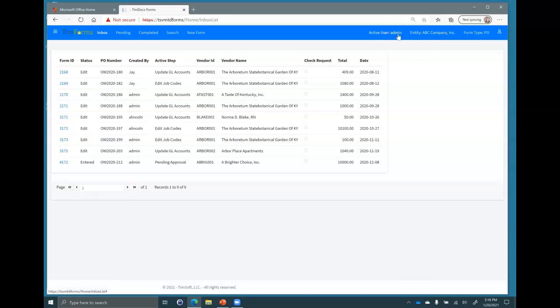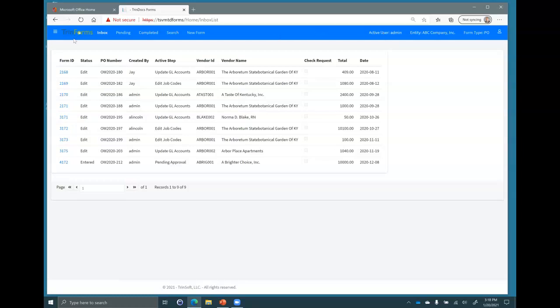We have integration with your domain. You don't have to re-log in. You don't have to track separate user IDs for this. And we have different form types. We're focusing on requisitions, but you have the ability to create multiple form types, maybe a personnel request, requisition, maybe your capital requisition is a little bit different than your supplies requisition. You have the ability to do those different form types all within the TrinForms solution.